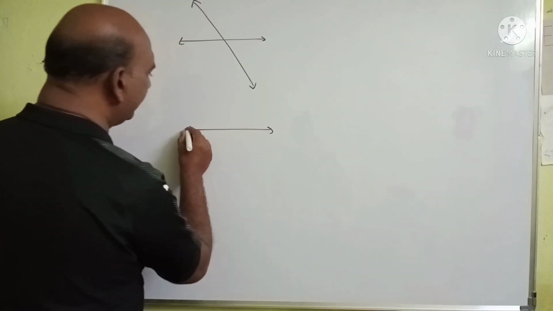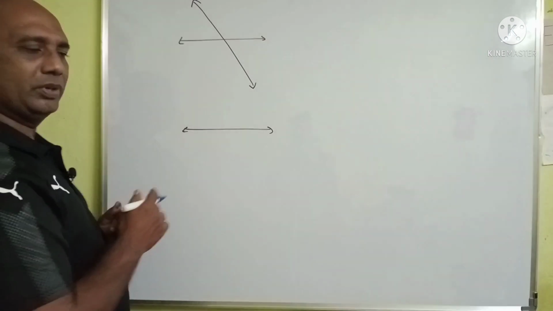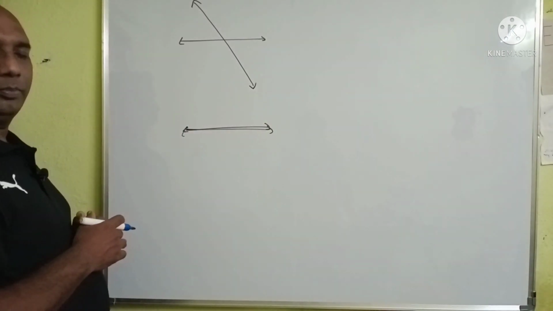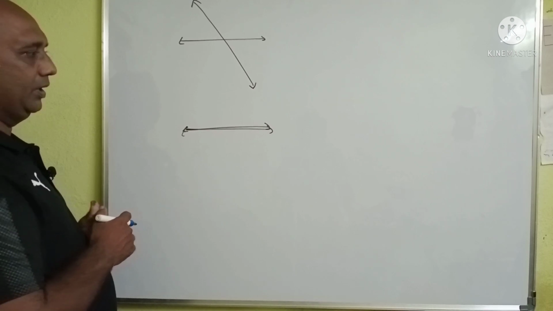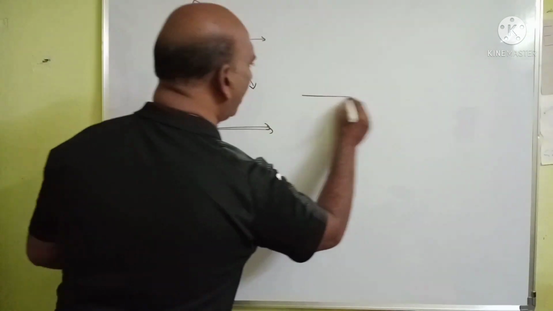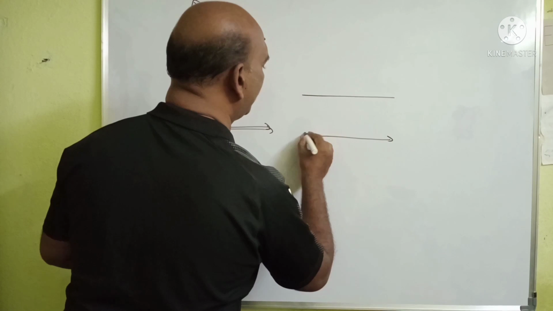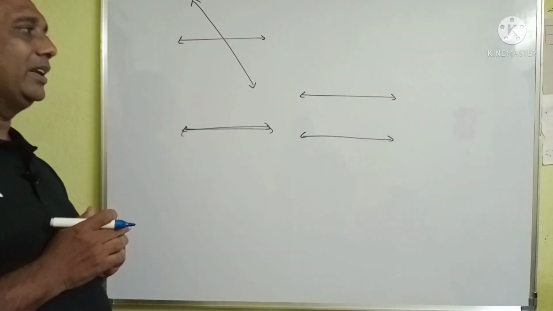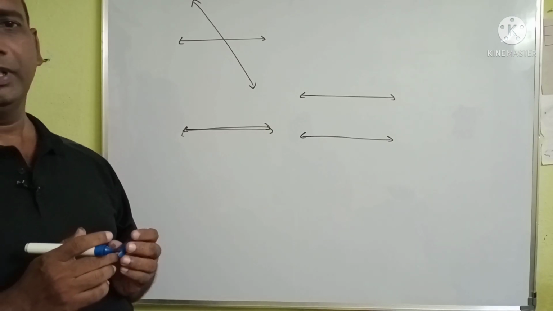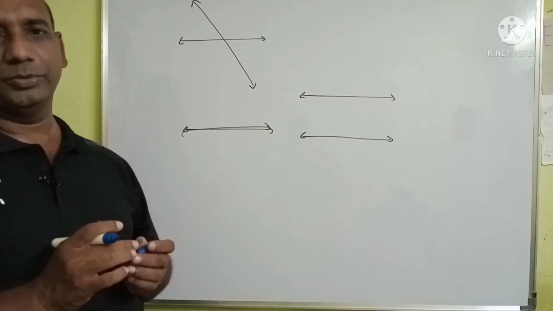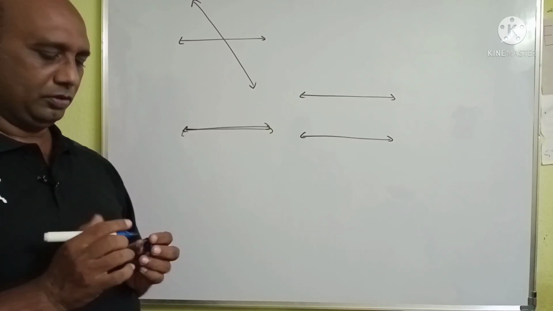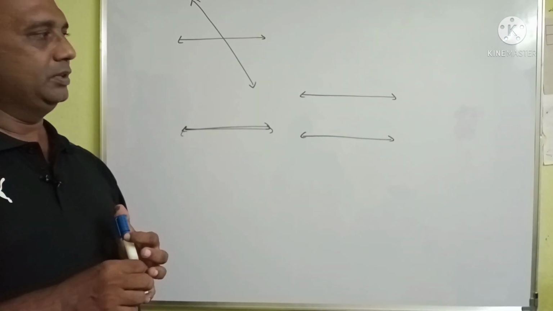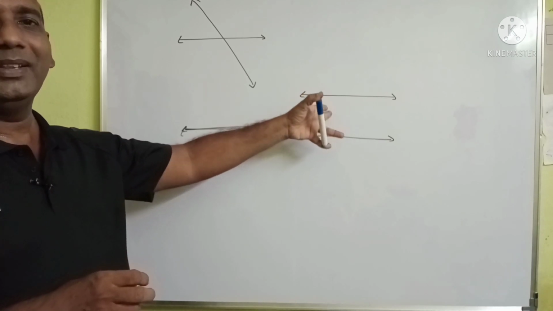They may coincide with each other, that is another possibility. And they do not intersect at any point, that is the third possibility. So, let us discuss the third possibility and its properties.